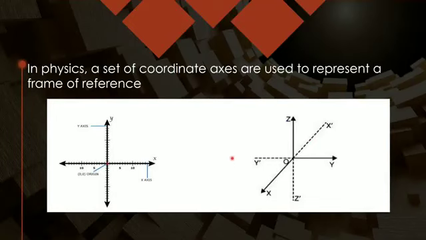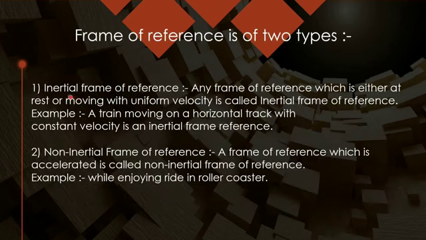In general, when you draw on paper, you may draw like this: x-axis, y-axis, z-axis. No need to give the three-dimensional view. Then my frame of reference can be of two types: one is the inertial frame of reference, another is the non-inertial frame of reference. An inertial frame is that frame of reference in which a body is at rest or moving with uniform velocity, or, as we will state further, in which all the laws of motion, Newton's laws of motion, are obeyed. That frame of reference is termed the inertial frame of reference.